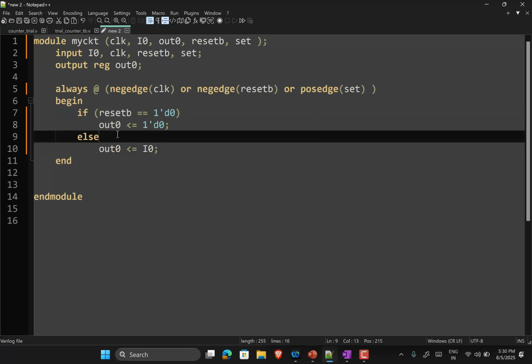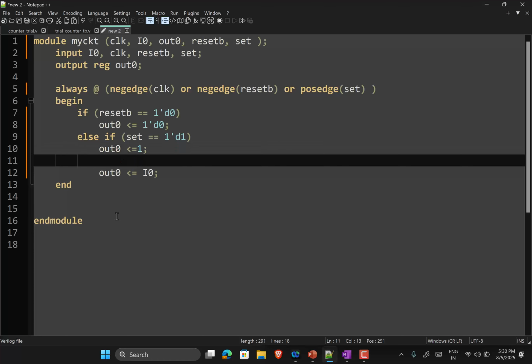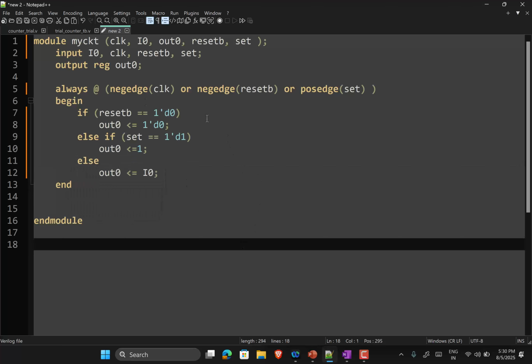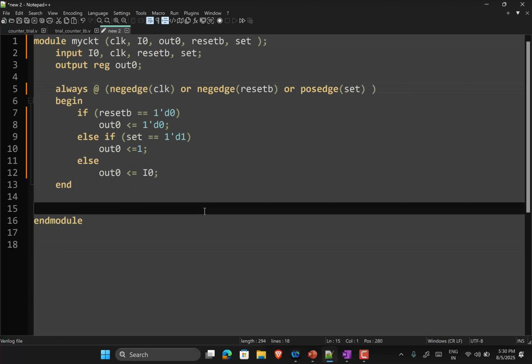If reset condition is not satisfied, then I have to check for set condition. If that is true, then out 0 equals 1. Now, if both of these are false, that means you have entered the always block for execution because of a clock edge. Therefore, out 0 can be directly equal to I0.